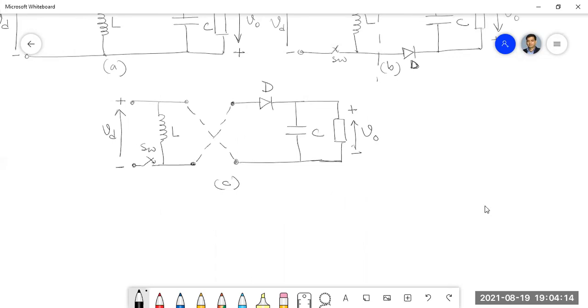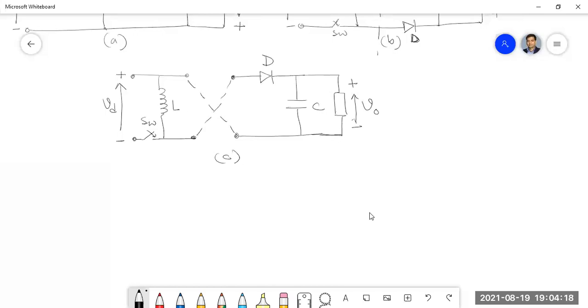Then what I will do, I will place a transformer instead of this part. So how can I represent that part as a transformer? Let me know.